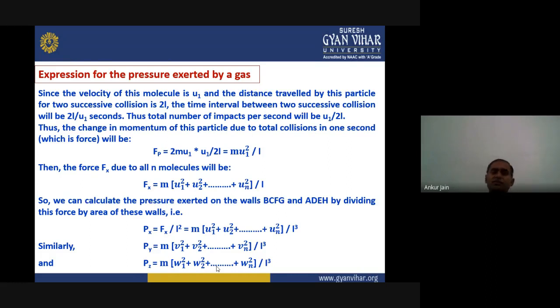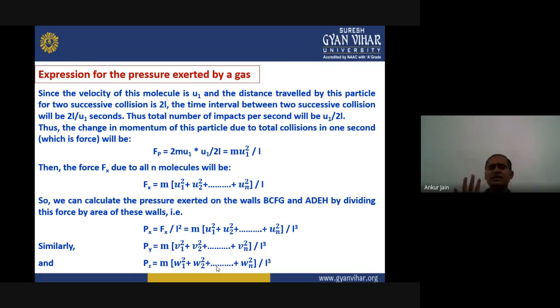So this is the total number of impacts per second of that particular molecule. Now, the change in momentum of this particle due to total collisions in 1 second, given by Fp, where P is the particle, is 2mu1 for two collisions multiplied by u1 upon 2L. That equals mu1 square upon L. This is for only one particle, due to all the collisions in 1 second.